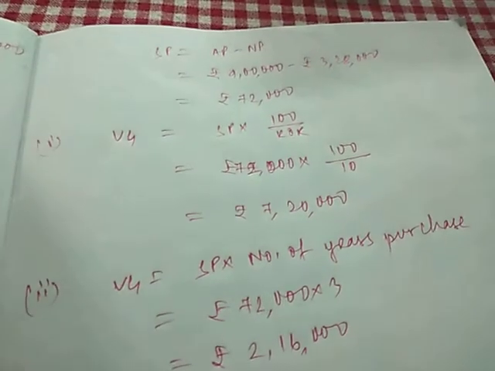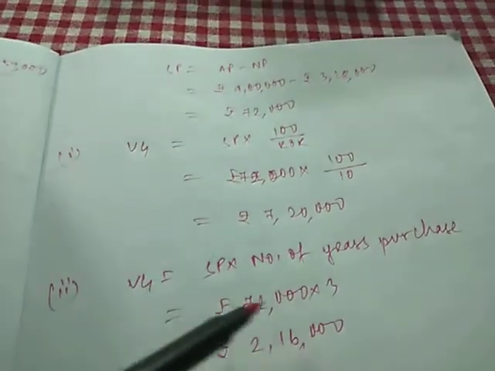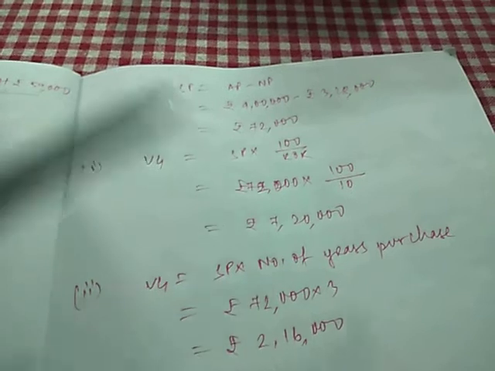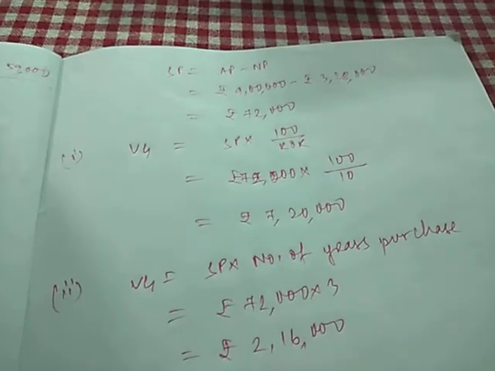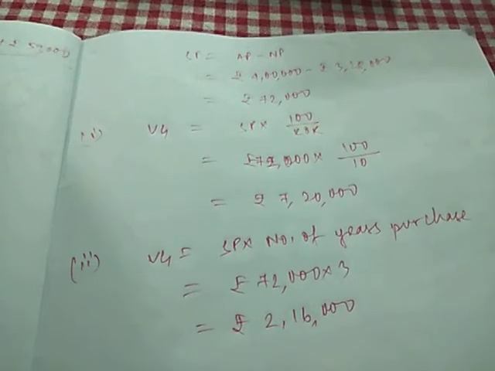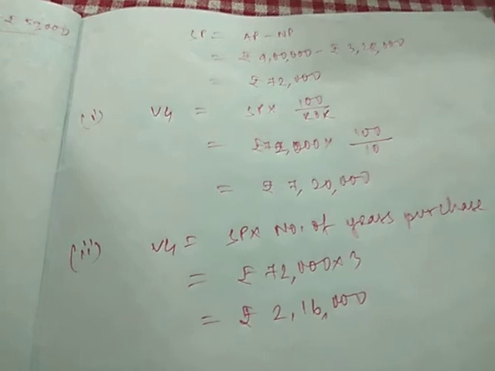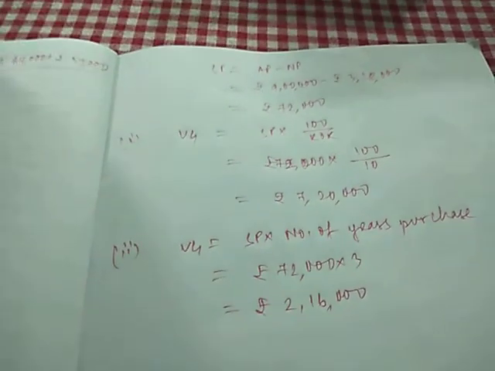As in this question, you can see that by capitalization of super profit we got 7,20,000, but by the super profit method we got rupees 2,16,000. So the same question may have different answers with different methods of valuation of goodwill. There's nothing to worry about this, and I'll provide you the questions that you will solve and send to me. With this, we have completed our chapter of goodwill.